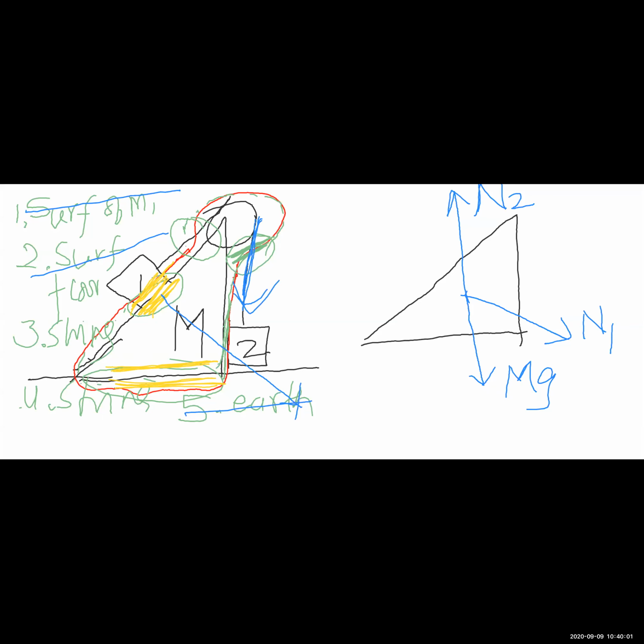So since the pulley is a part of my system, therefore this must be the point of contact, away from the point of contact. So here I will write mg plus T, because there are two arrows in the same direction. Okay? Both are vertically downwards. Therefore, I will write mg plus T.